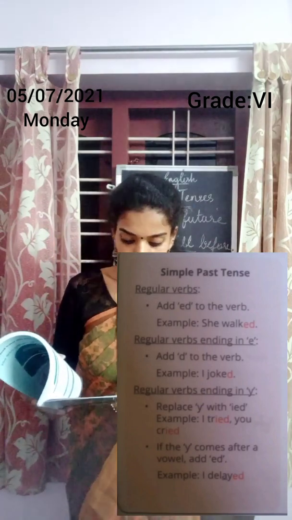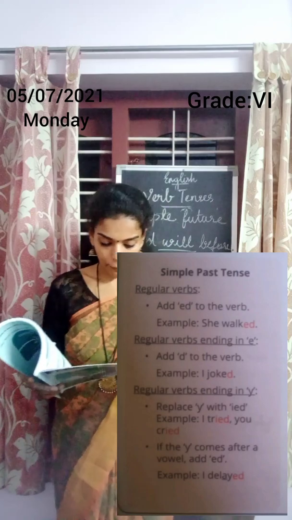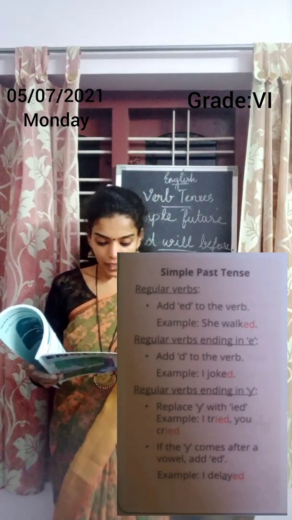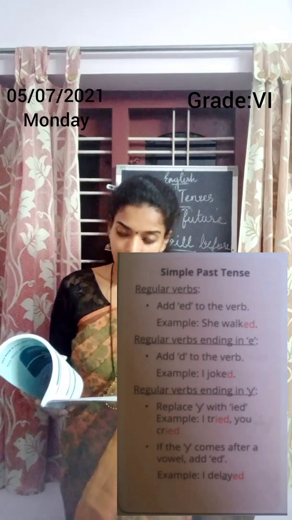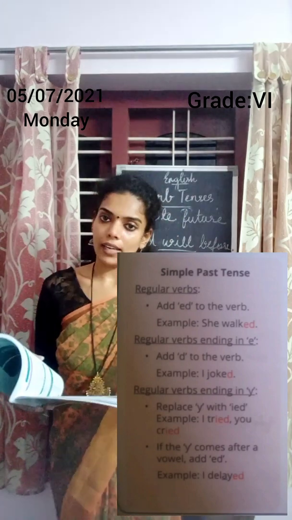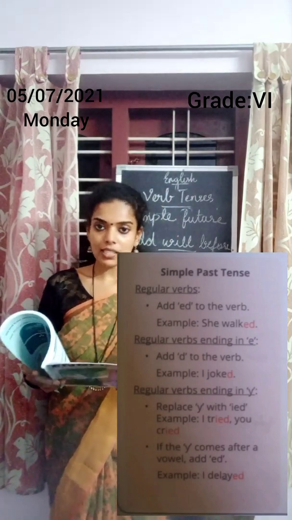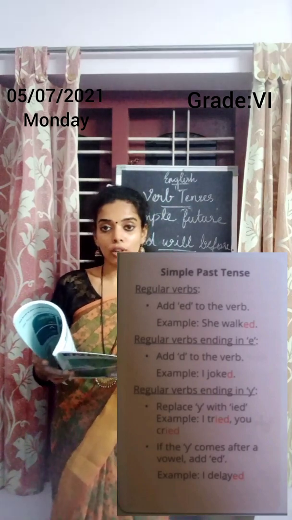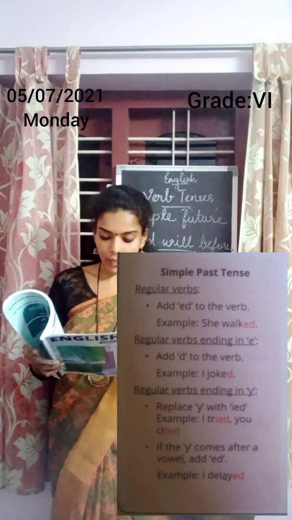That is, replace y with ied. Example, I tried, you cried. Okay. If the y comes after a vowel, add ed. Example, I delayed. Here, y is there, but you don't need to replace y, just add ed. Okay. Next one is simple present tense.